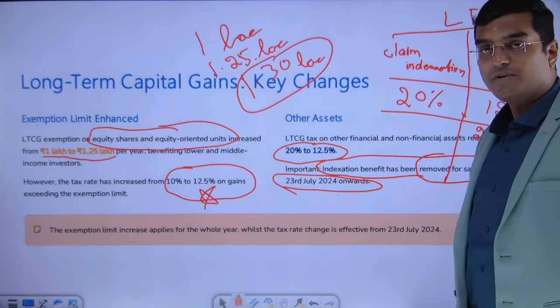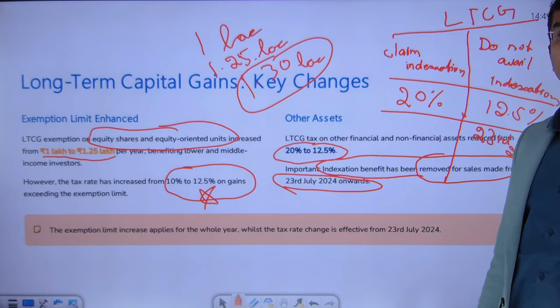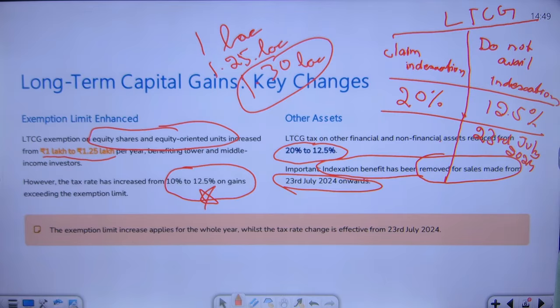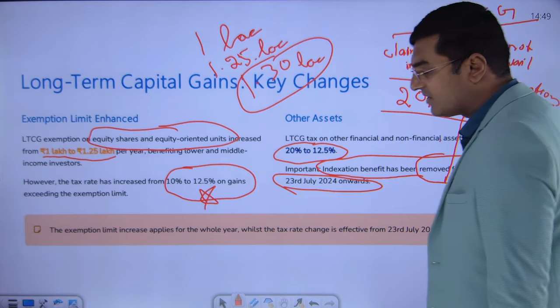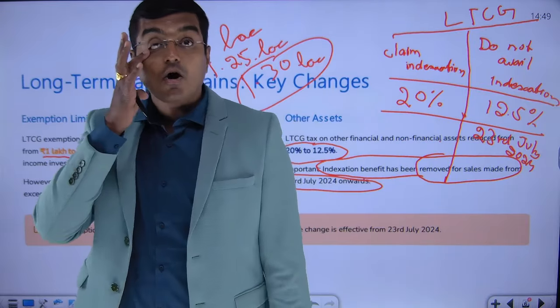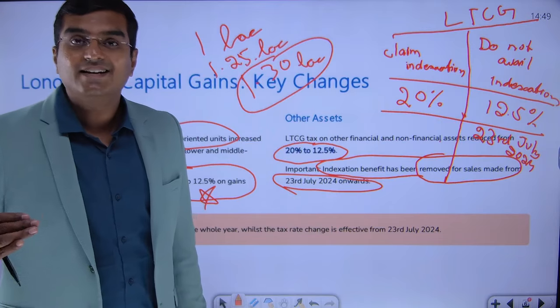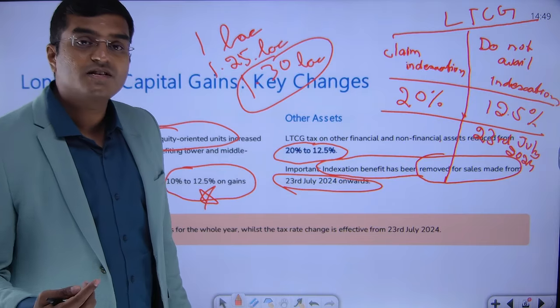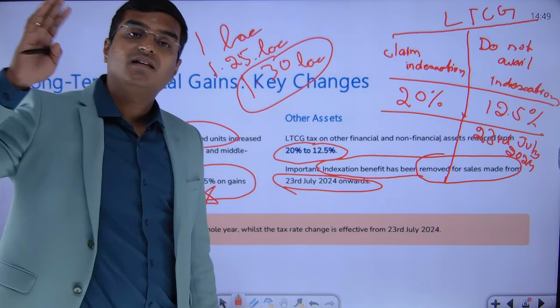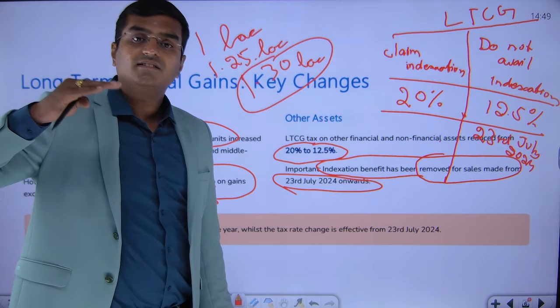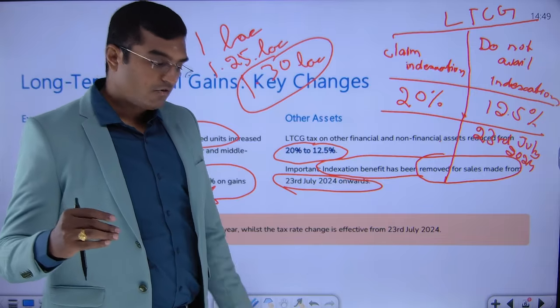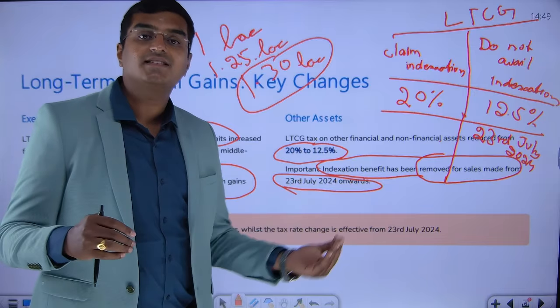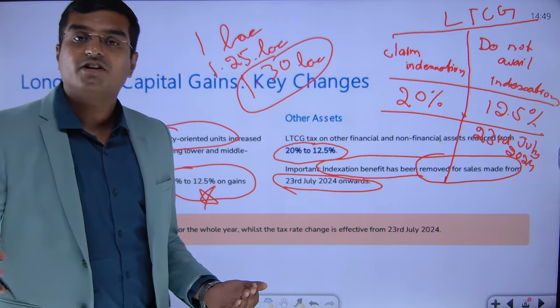When you get long-term capital gain, ideally you can choose your indexation benefit. What do you mean by indexation benefit, dear friends? Indexation benefit means your cost of acquisition is indexed with inflation factors. Let's say you purchase some product in the year 2000. In 2000, the cost was very less. Now in 2025, when you are selling something, the cost of 2000 will not be relevant.